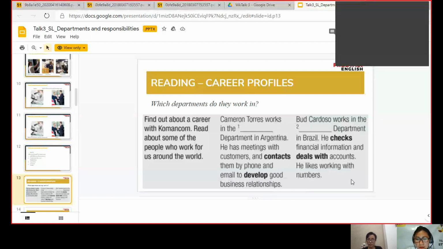Cameron Thomas works in the department in Argentina. He has meetings with customers and contacts them by phone and email to develop good business relationships.